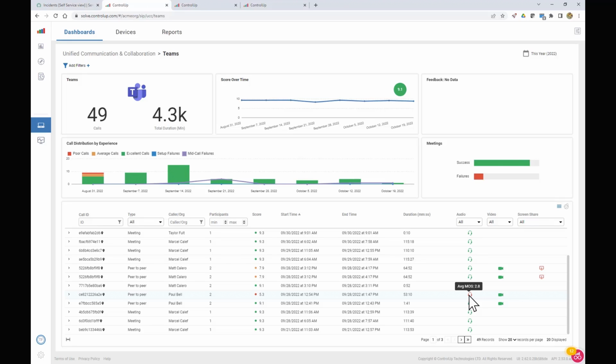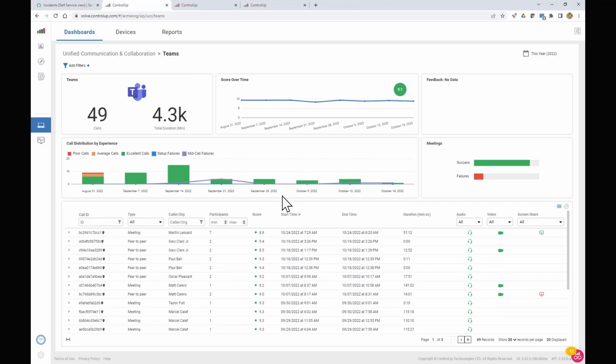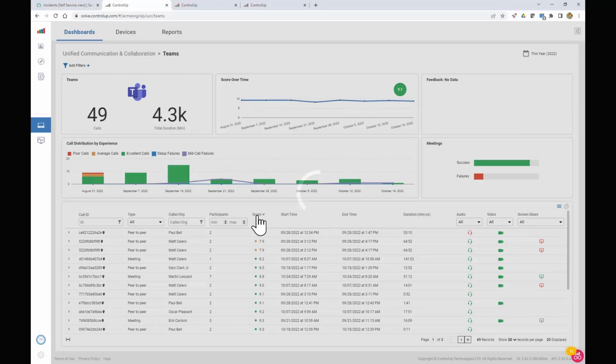And a MOS score is a super metric that combines a lot of different measurements into it. When audio and video first came on board, and I think this was actually from the telecom days, it was a way that we could figure out how well our calls were performing. Let's see if we can find a call that did have a low score here.